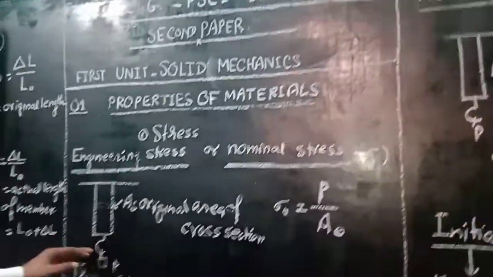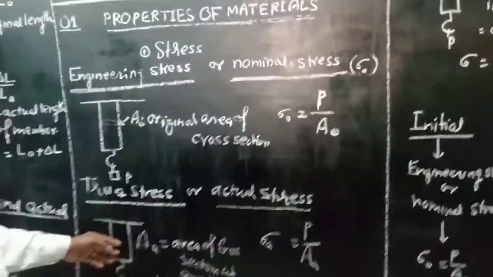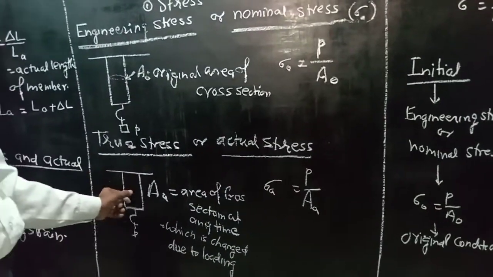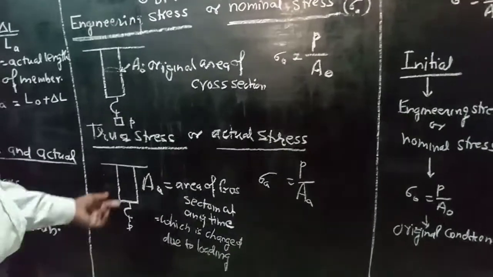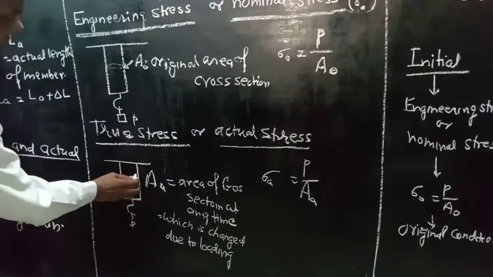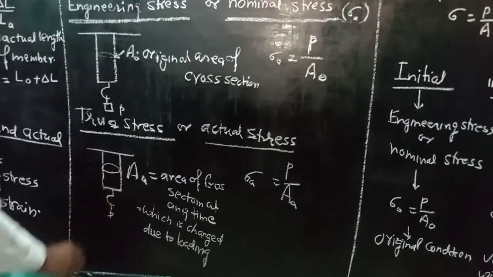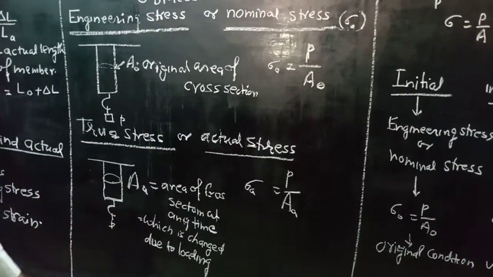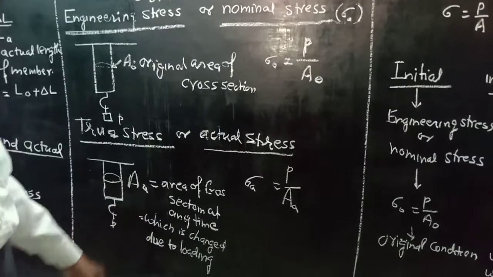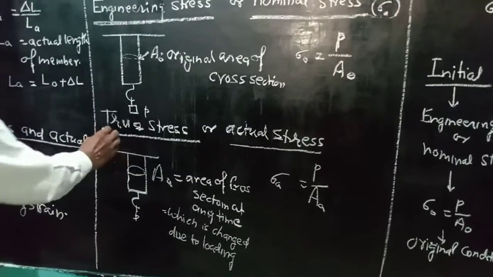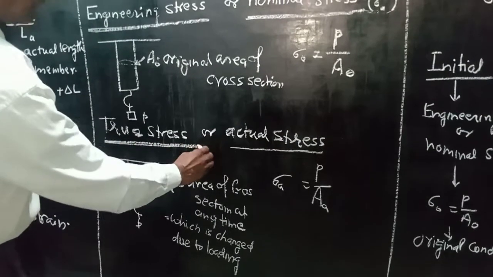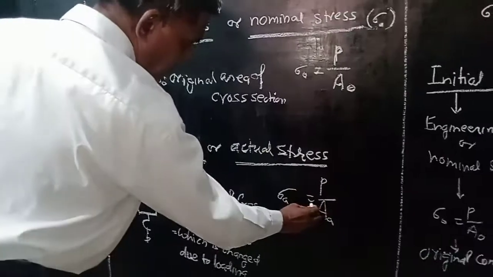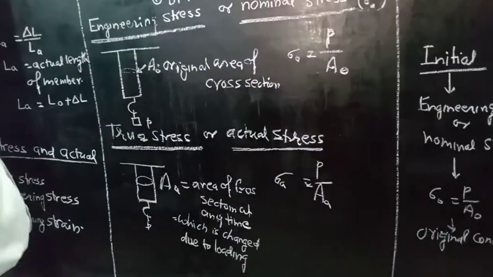But after application of load, the length of the bar does not increase so fast, but after some time it gets longer. So therefore the area varies with time and decreases with time. So the stress corresponding to the area change with respect to time is known as true stress or actual stress, and this is denoted by load upon true area or actual area.